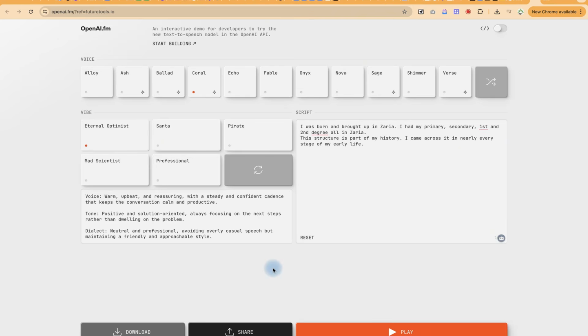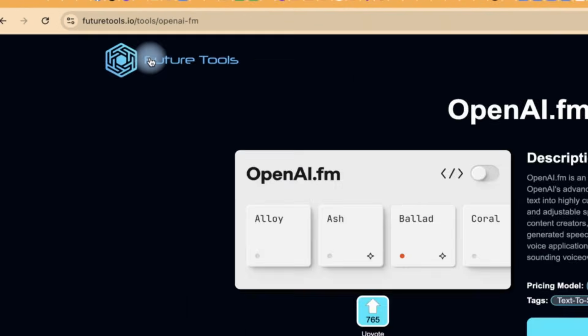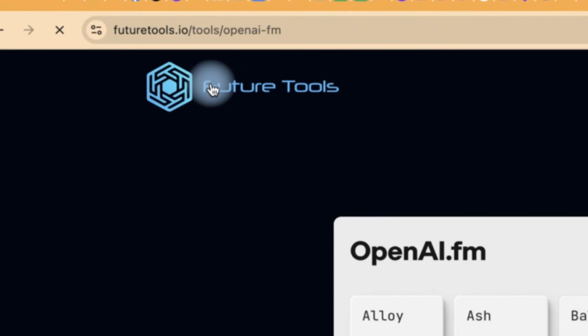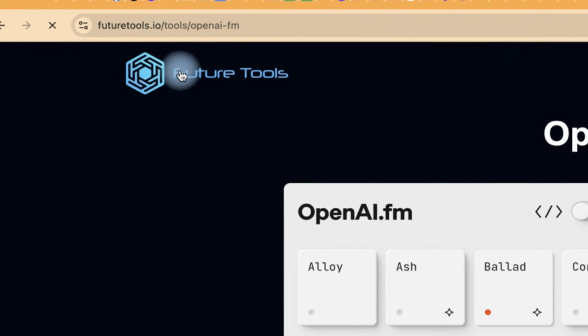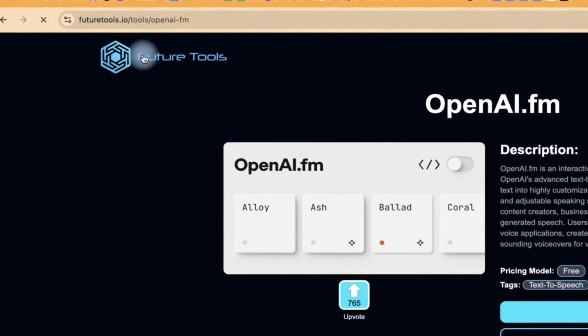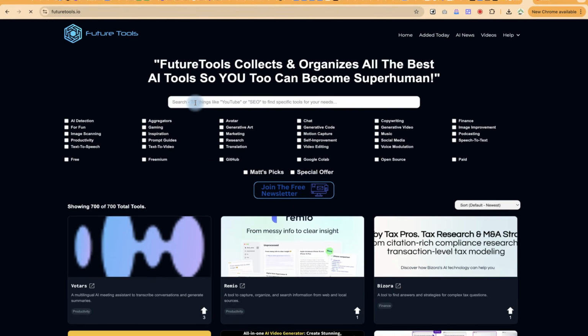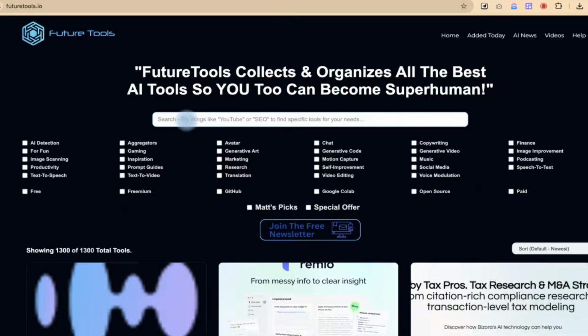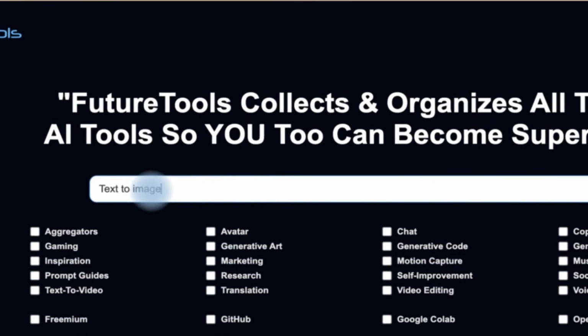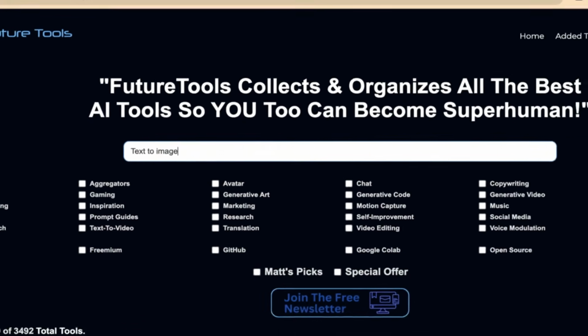That's fantastic. So you can just go ahead, give it a try and see how you're going to use this to your advantage. You can always come back to Future Tools and then you can use it again. Maybe search for other tools like image to text or text to image or something like that. Okay, so let's say we do something like text to image here. All right, and then we can just go ahead.